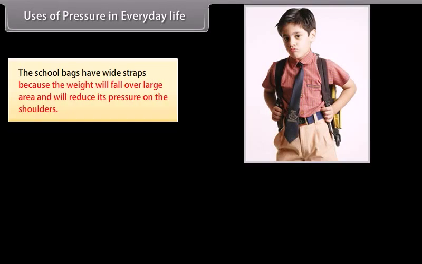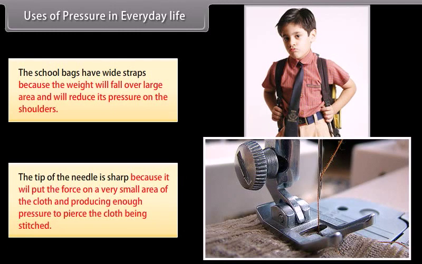Uses of pressure in everyday life. The school bags have wide straps because the weight will fall over a large area and will reduce the pressure on the shoulders. The tip of the needle is sharp because it puts the force on a very small area of the cloth and produces enough pressure to pierce the cloth being stitched.